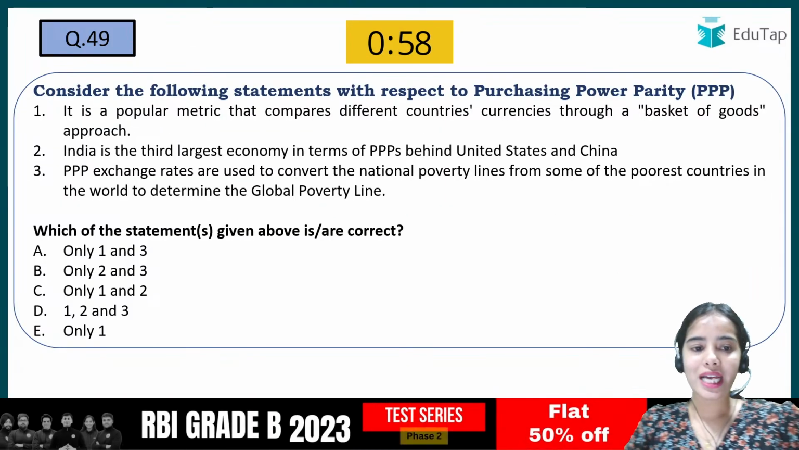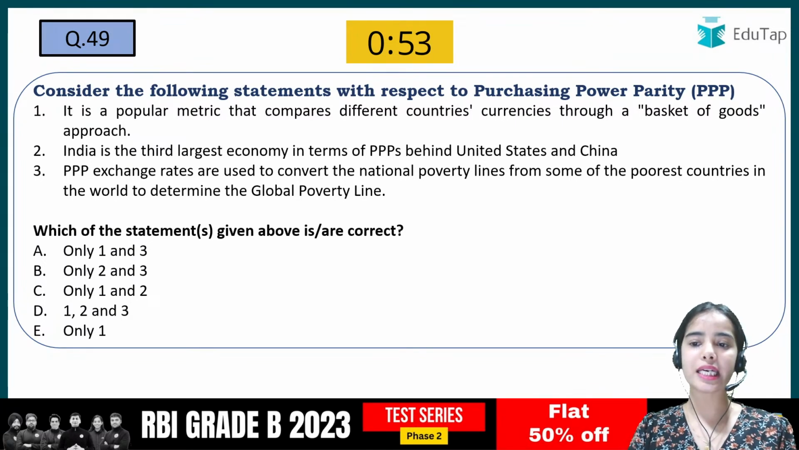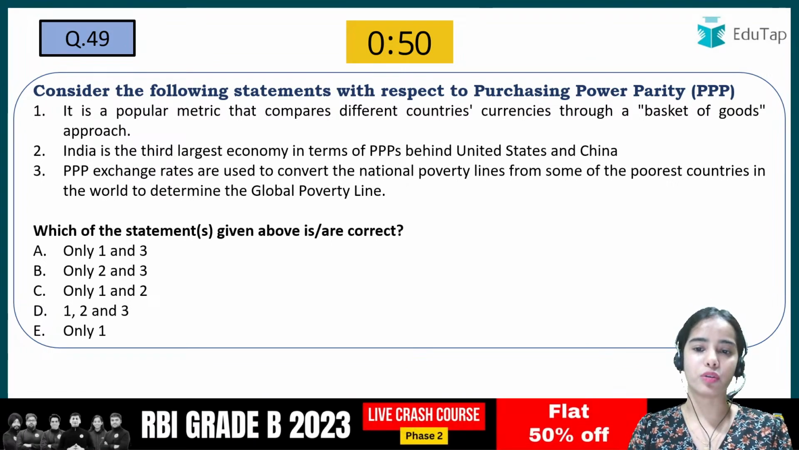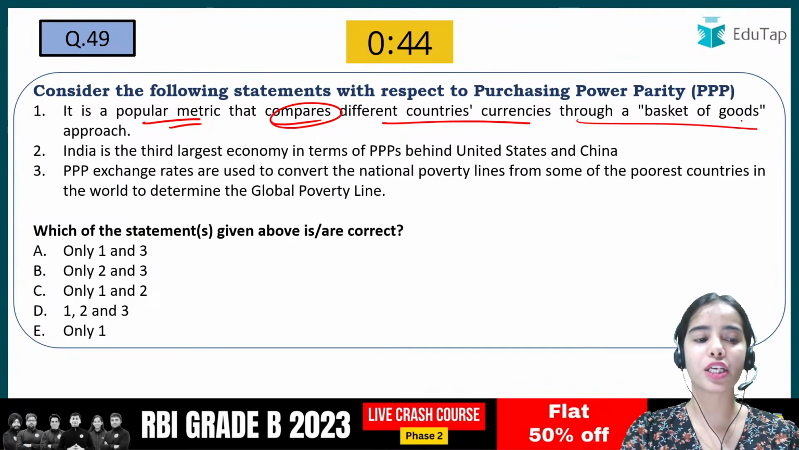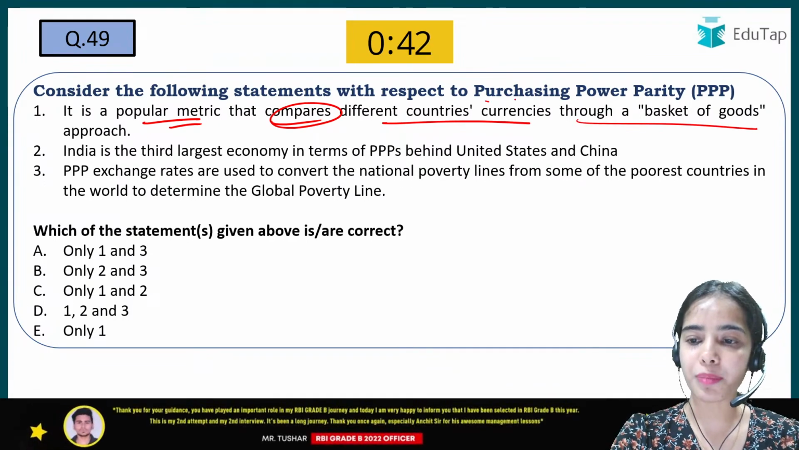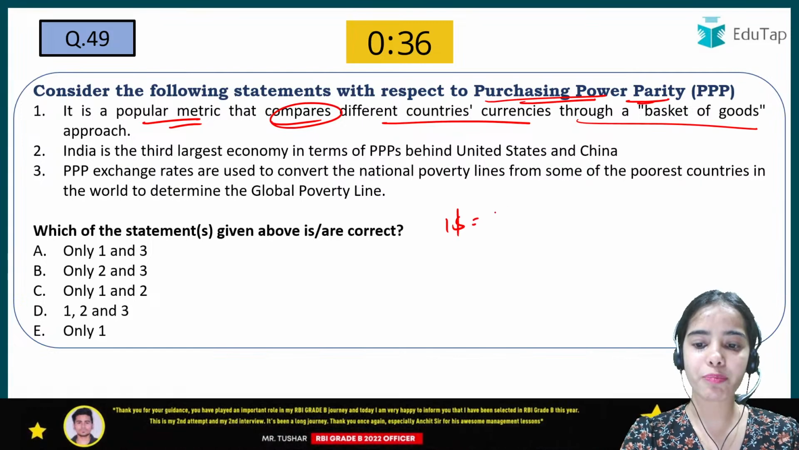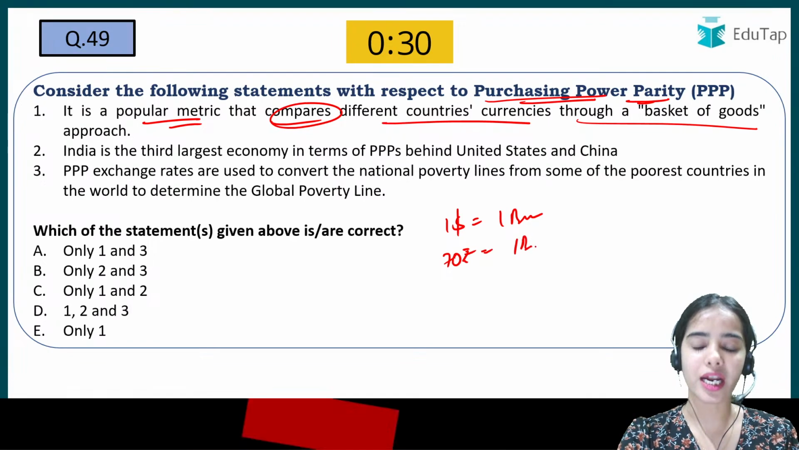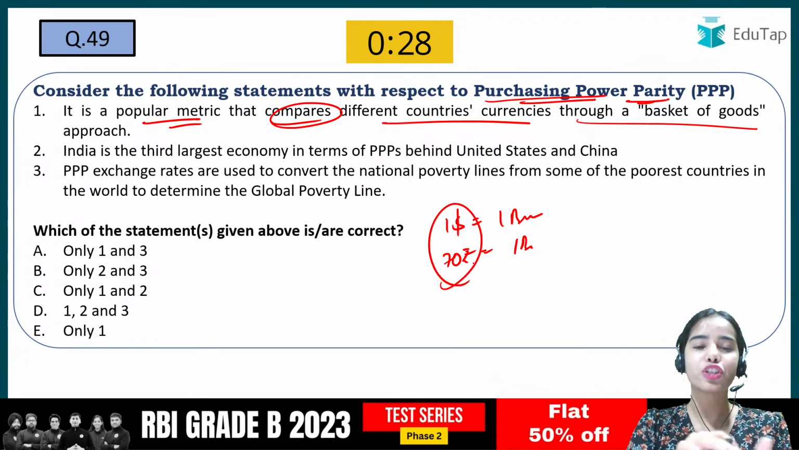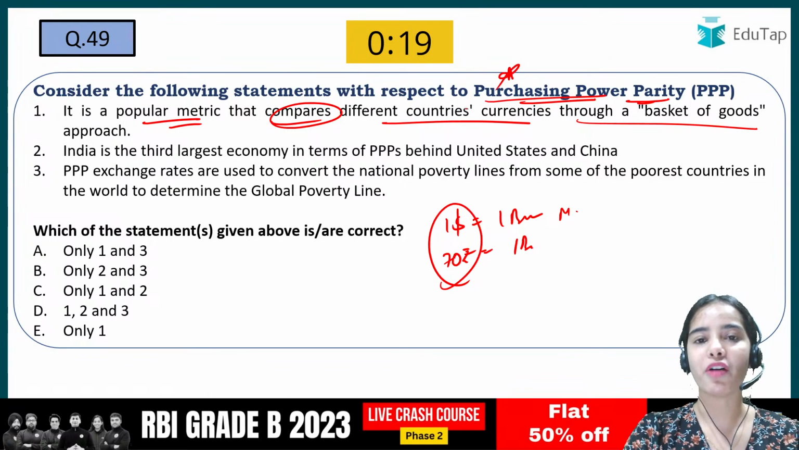Now coming to the next question, that is regarding the purchasing power parity. Okay, the exchange rate is compared of the different countries by taking the basket of goods. So it is a popular metric that compares different countries' currencies through a basket of goods approach. So we are comparing the purchasing power. We are trying to equate the purchasing power of different countries. That $1 can buy one burger in the US. Similarly, 70 rupees can buy one burger in our country. So that's how we are trying to see the exchange rate between the different countries by comparing the goods, the same McDonald's burger, same good in different countries. So that is the purchasing power parity.